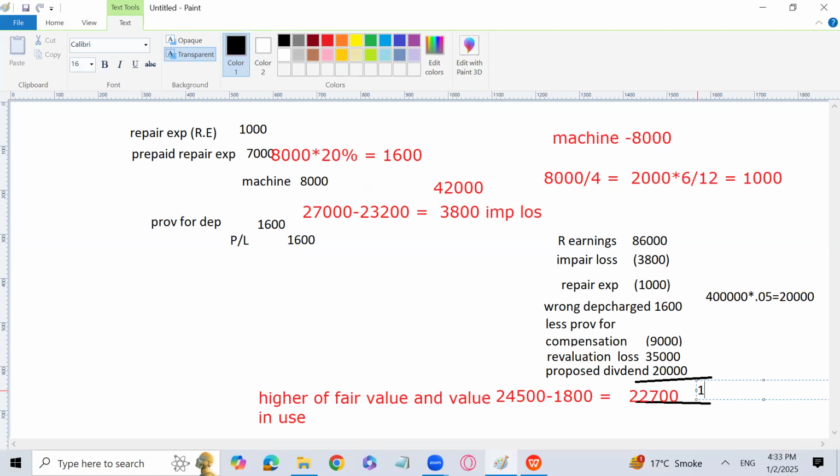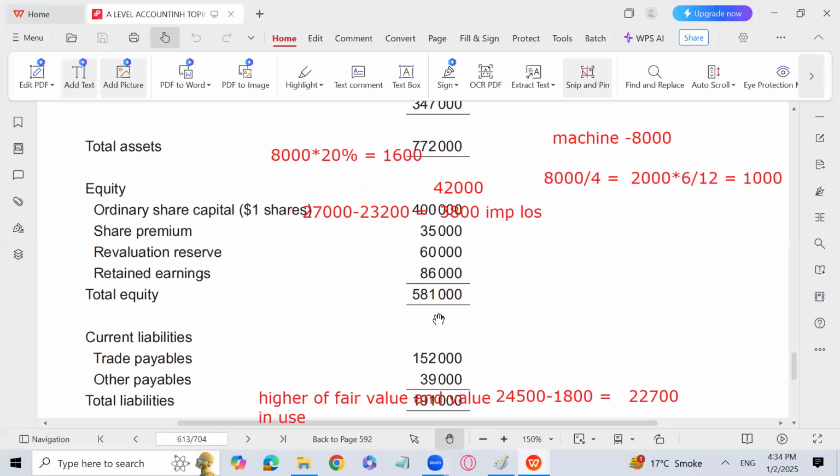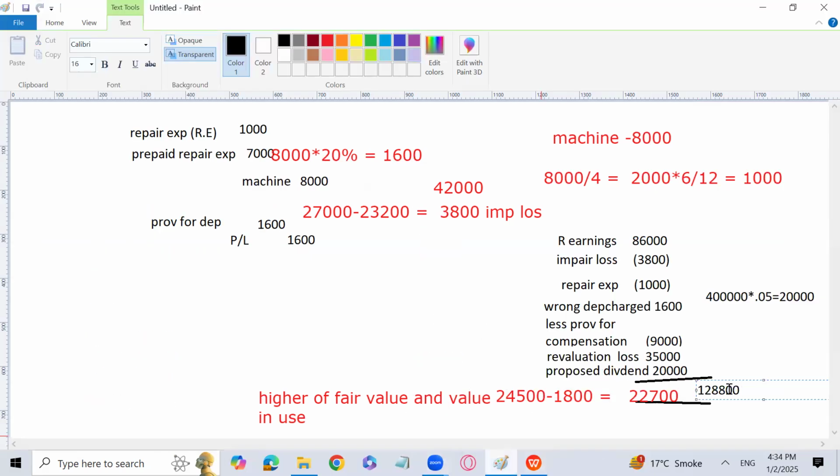That is going to be 128,800. Okay. So this is how we are done with the adjusted retained earnings. We have prepared the adjusted retained earnings accordingly. If you have any question, you can ask me. Right. So all the corrections we have made. I repeat again, if you want me to do that.